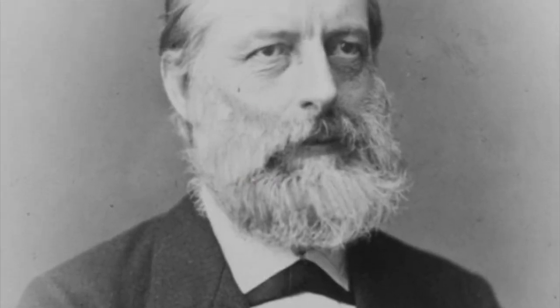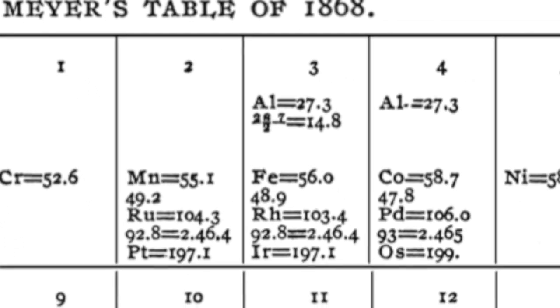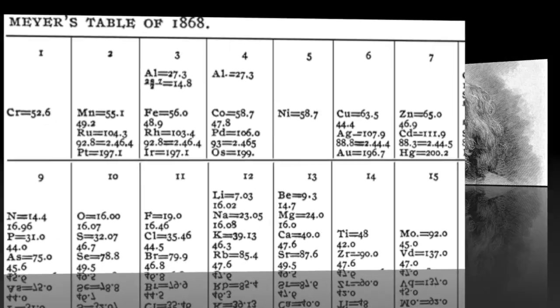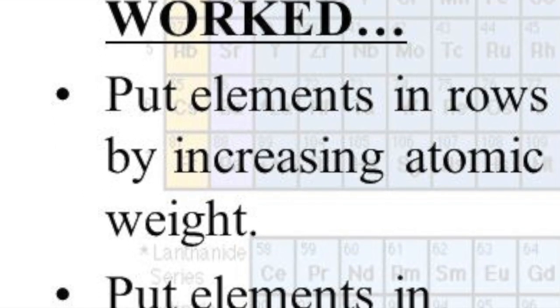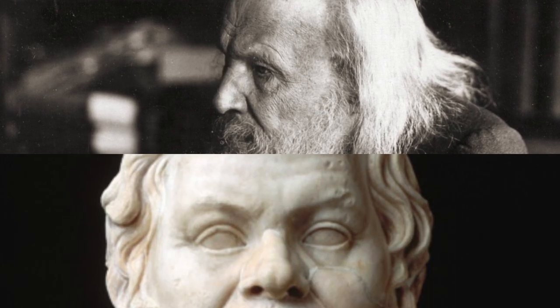Julius Lothar Meyer was a German chemist. He was very instrumental in developing the periodic table of chemical elements, which he and Mendeleev helped to invent. Dmitri Mendeleev made the periodic law, and he put the elements into rows and columns. Rows are based off atomic mass, columns by chemical and physical properties. The man is so great he can even rival Socrates.